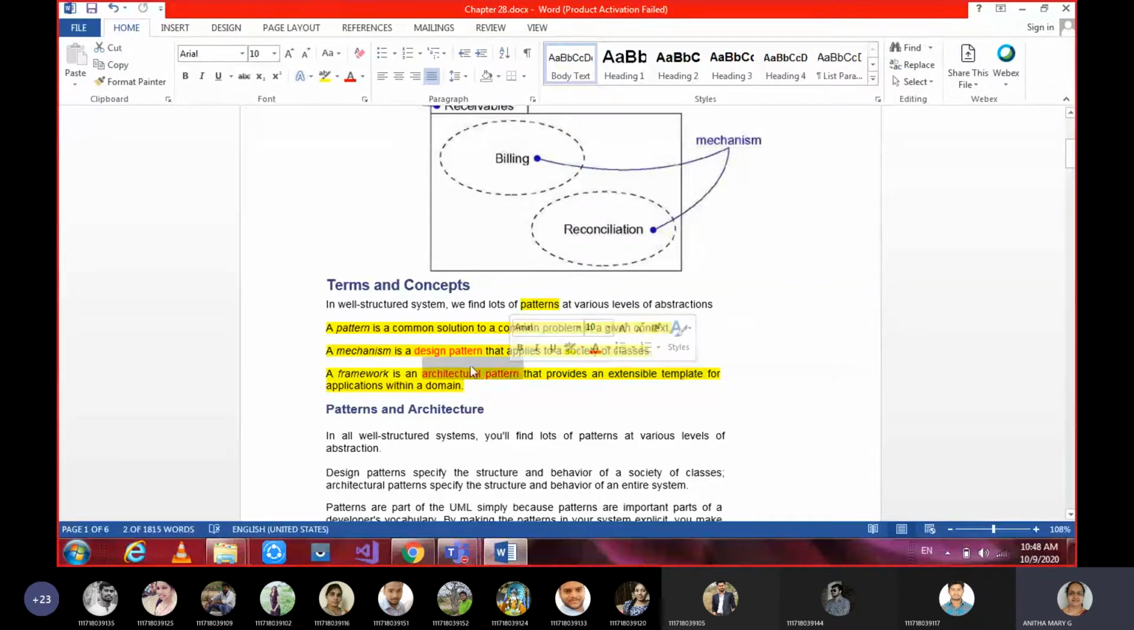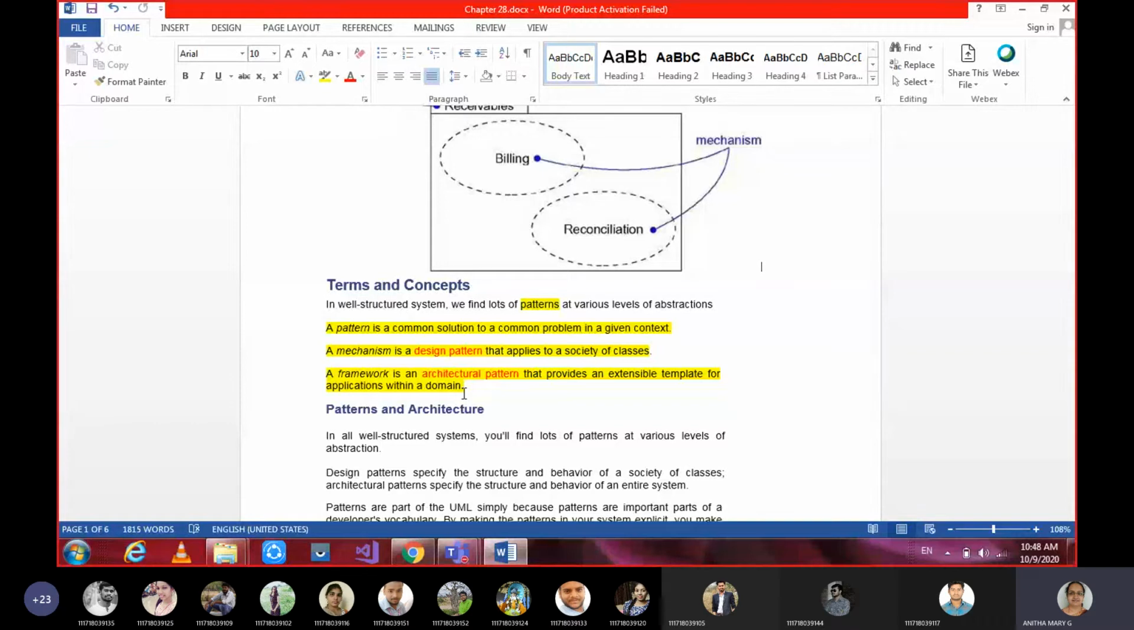It's all about architecture. So when we are talking about an architectural pattern that provides an extensible template for the applications within a domain, that is called a framework. If you understand these three lines, the same thing is repeated again and again in the complete chapter. So please remember these points, or draw a diagram or a mind map for yourself.